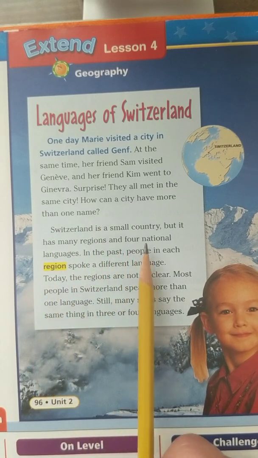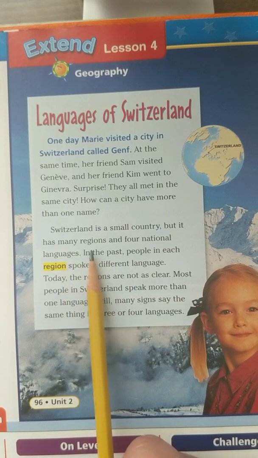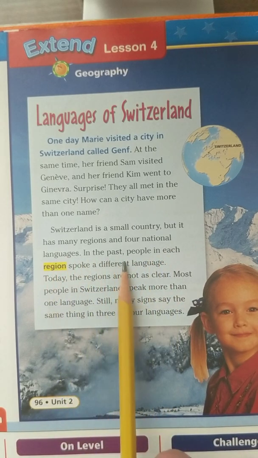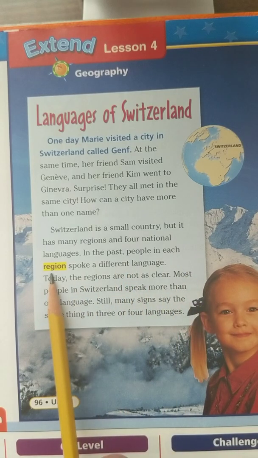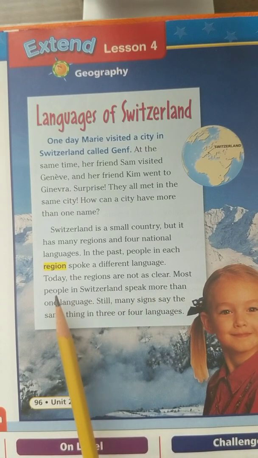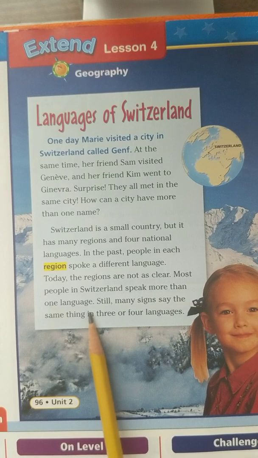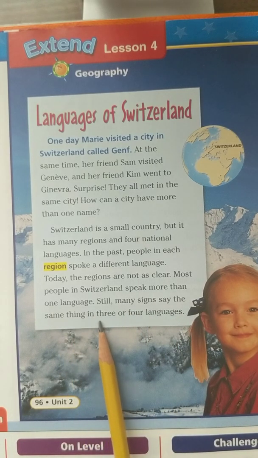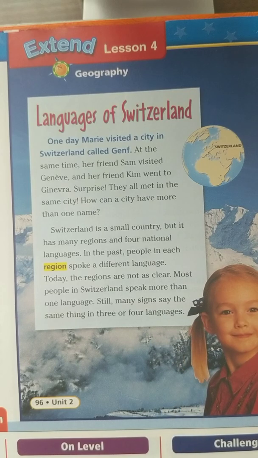Switzerland is a small country, but it has many regions and 4 national languages. In the past, people in each region spoke a different language. Today, the regions are not as clear. Most people in Switzerland speak more than one language. Still, many signs say the same thing in 3 or 4 languages.